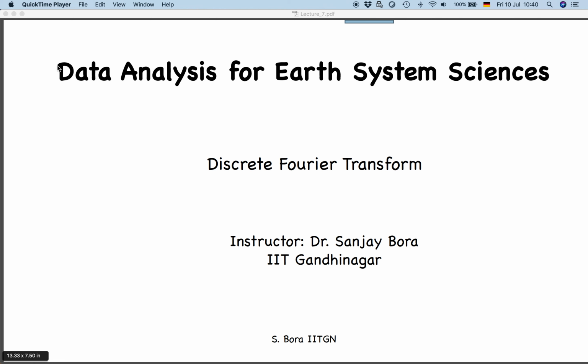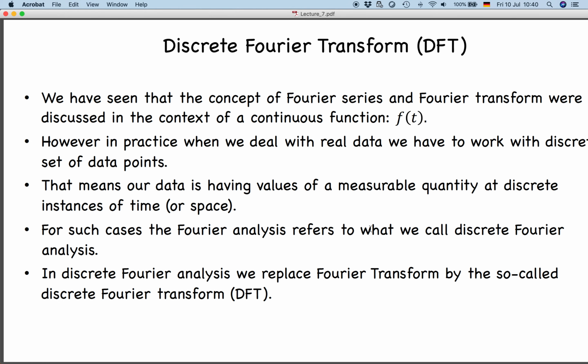So in this class, we are going to discuss the discrete Fourier transform. You must have heard this term before, because whenever you are computing a Fourier transform on your computer, using Python or MATLAB or any other programming language, what you are essentially computing is a discrete Fourier transform. The theory we have studied so far in terms of Fourier analysis, Fourier series and Fourier transform, I was discussing for the case where my function is a continuous function, or an analytical function.